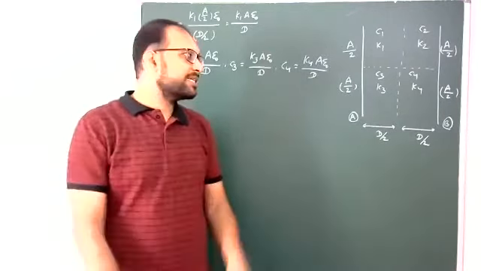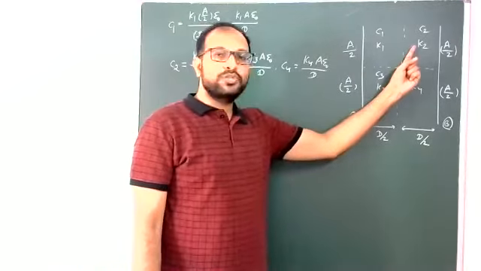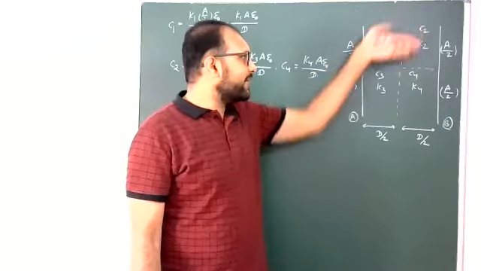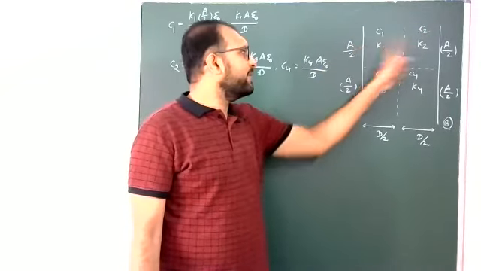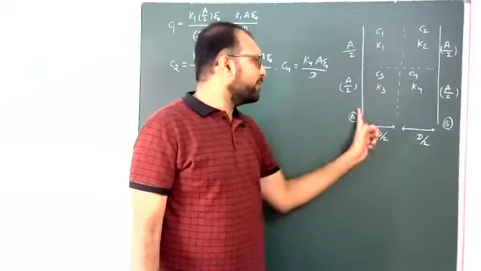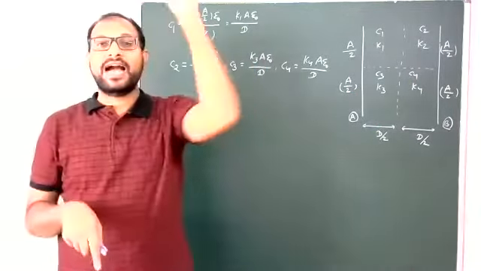So which concept do we need to consider? C1, C2 series, C3, C4 series. Finally, this effective pair is correct, because this effective capacitance is between A and B, and the other effective capacitance is also between A and B. Between A and B, the potential difference is common for both.